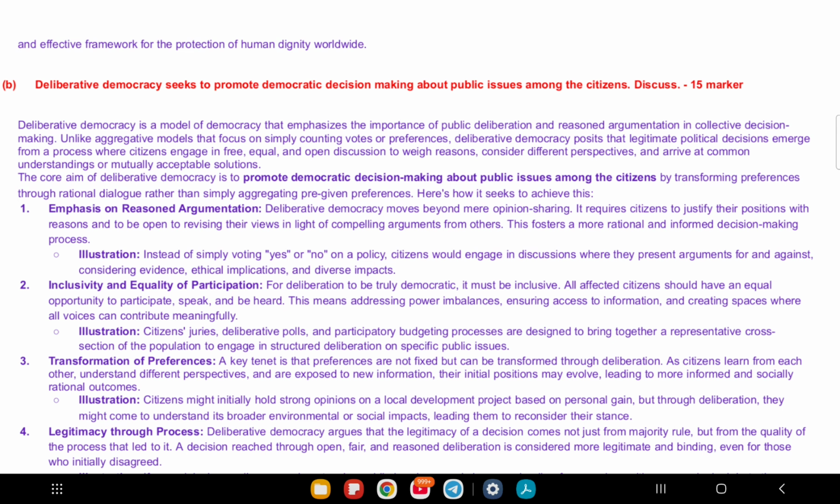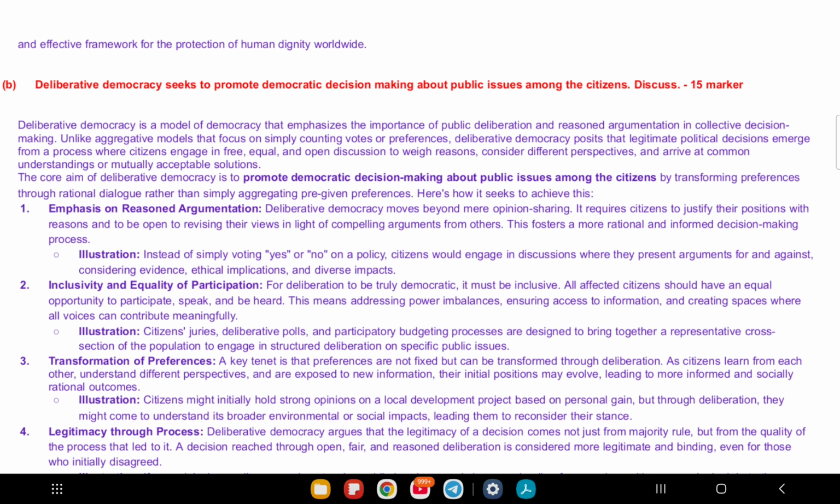Fourth point of discussion is legitimate decisions. If decisions come from fair discussions, people accept them even if they disagree. For example, a city holds a public forum on a new road, and those against it feel the process was fair. Fifth is challenges. It's tough to do in big countries and powerful people might dominate talks. For example, in a debate, richer or louder people might overshadow others.